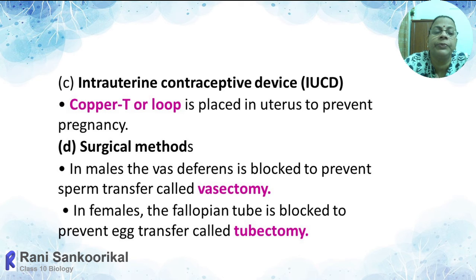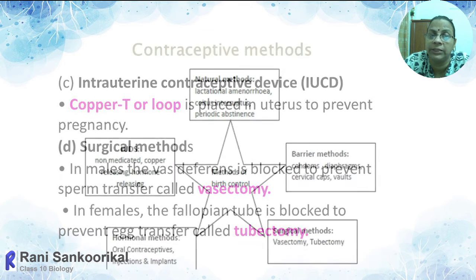In females, the fallopian tube is blocked or tied to prevent the transfer of ova through the fallopian tube, and in that way the union of sperm and egg is prevented. So with the help of a surgical procedure, the tube is either cut or tied to block the entry of sperm to the ova, or the movement of ova to the sperm is prevented. So these are the main categories of contraceptive methods.